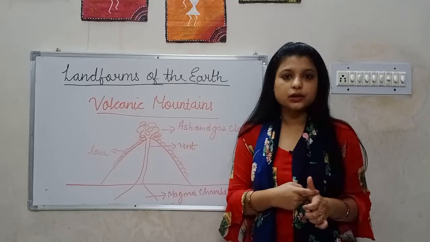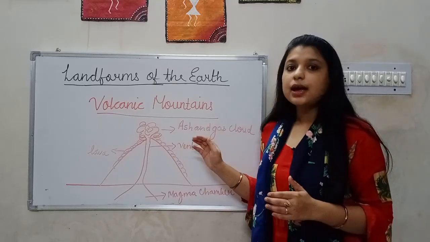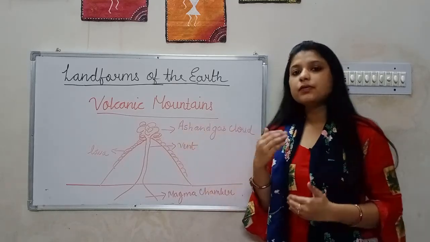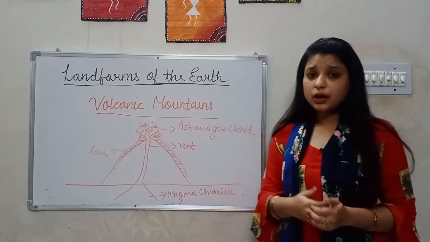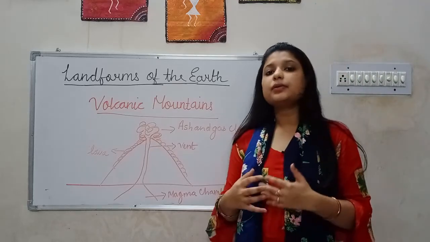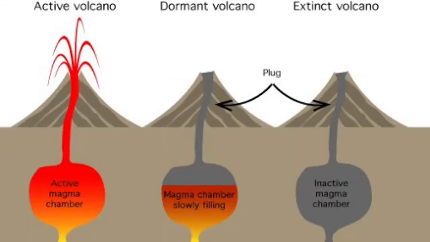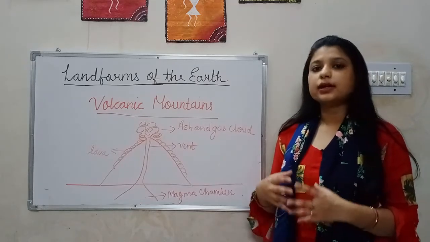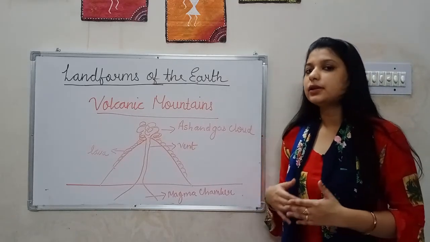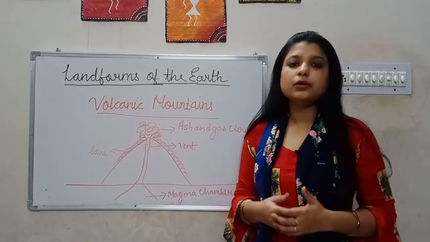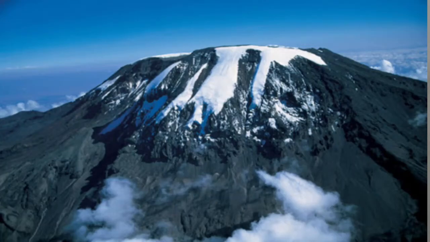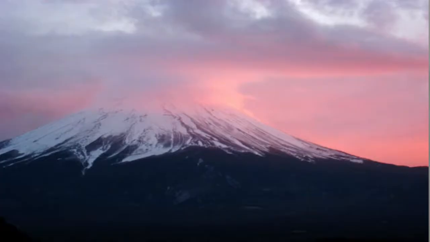What are active volcanoes? Which are erupting at present and can still erupt over a period of time. If I talk about dormant volcanoes, they are not erupting at present and they may erupt at some point of time in future. And if I talk about extinct volcanoes, they are no longer active, they have cooled down and there does not exist any volcanic activities. Such kind of mountains are known as extinct volcanic mountains. Examples of volcanic mountains are Kilimanjaro in Africa and Fujiyama in Japan.